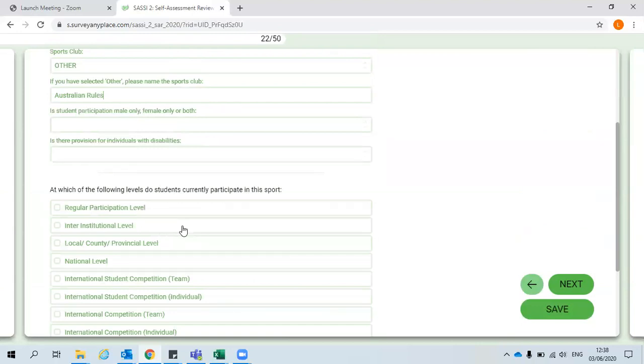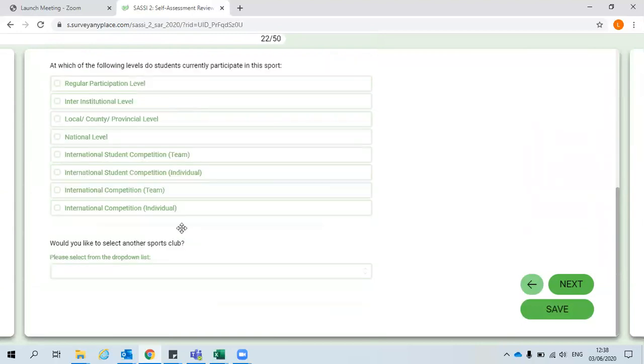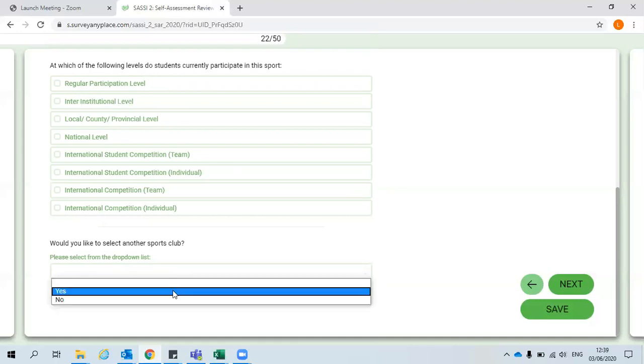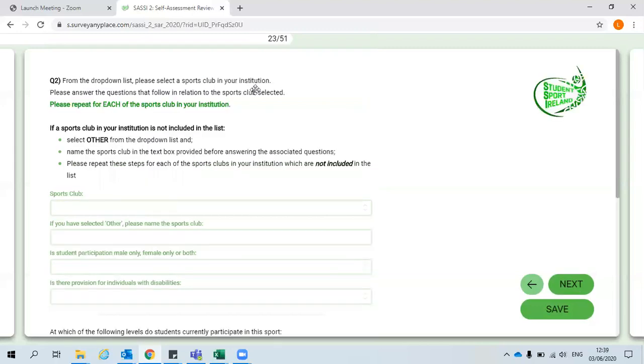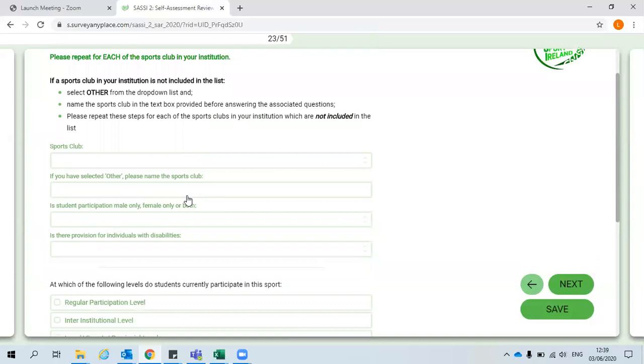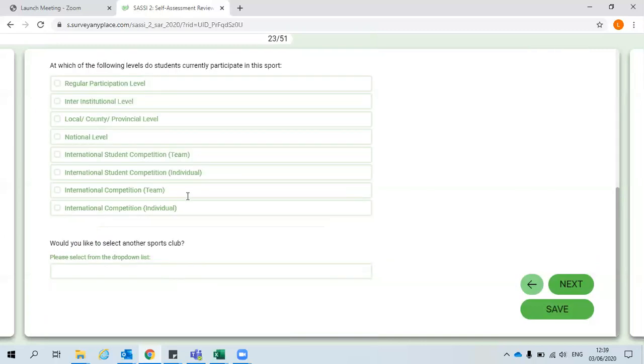Once you have answered the associated questions, you will come to a question that asks you, would you like to select another sports club? To record your next sports club, click Next, or click Yes, and then Next. And you will be brought to a similar page where you will repeat the previous steps for your next sports club. Repeat this process until all your sports clubs and answers have been entered.